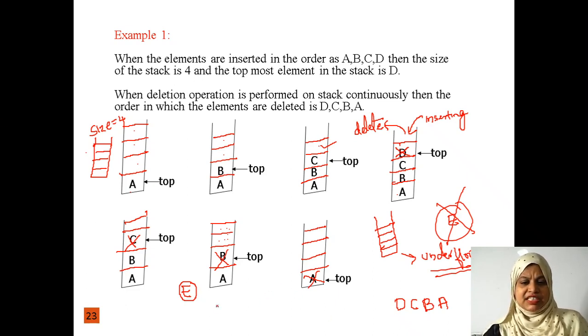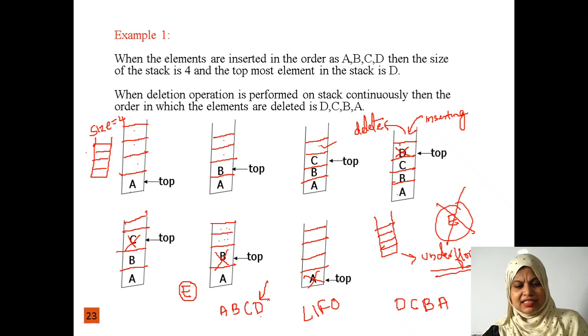Here, which one is the first inserted element? A is the first inserted element. Next, B is the second inserted element. C is the third inserted element. D is the fourth inserted element. Now what is the first deleted element? D, then C, then B, then A. So the stack follows the LIFO technique. Last in, first out. Which one is the last inserted element? D is the last inserted element.